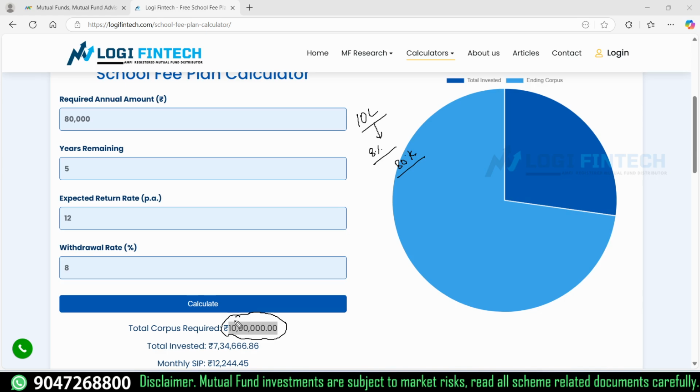the corpus required is to fulfill that education fees from the interest earned from the FD or mutual fund, which we can compare later. But this is what a corpus required. If any instrument is generating 8% return, you will be getting 80,000 per year. That would be good enough to pay the annual fees of your kids. Hope you understand this concept.